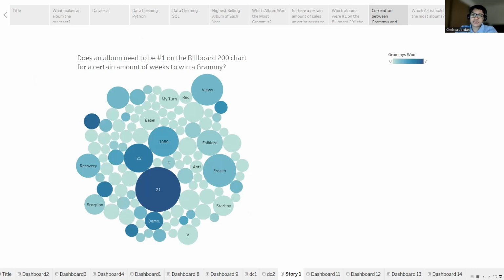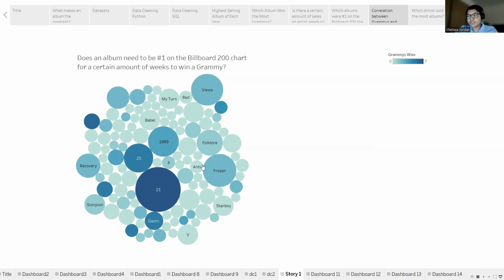This next chart shows the correlation between the Grammys and the Billboard 200. You can see here that there really isn't a correlation at all. Just because an album was number one on the Billboard 200 chart for a long time doesn't mean that it won a large number of Grammys.